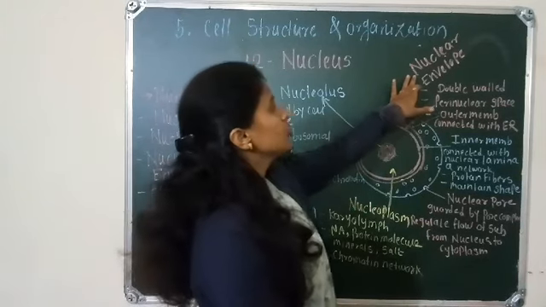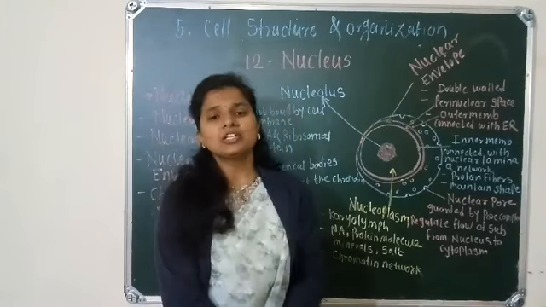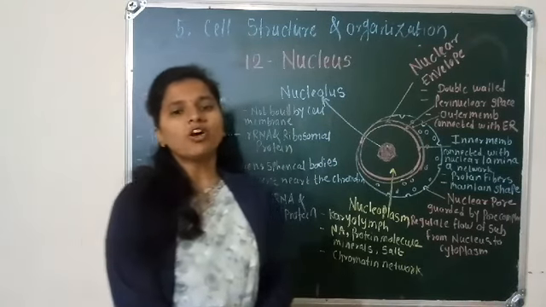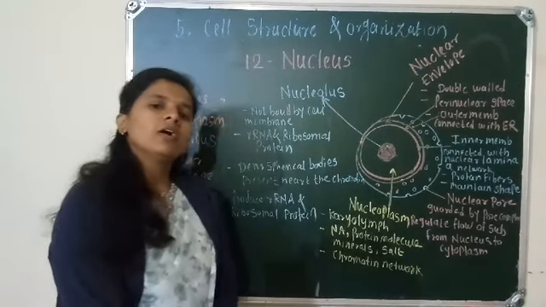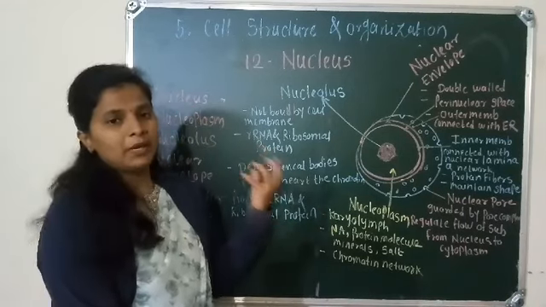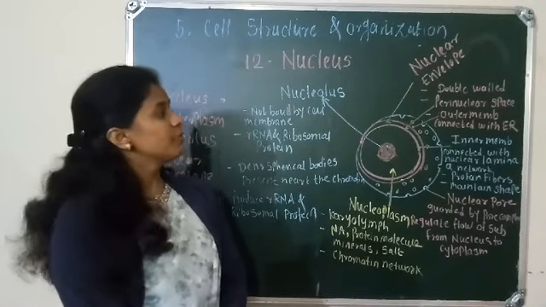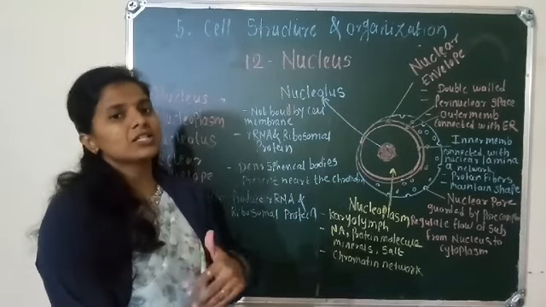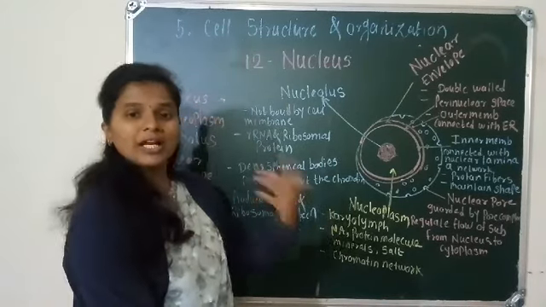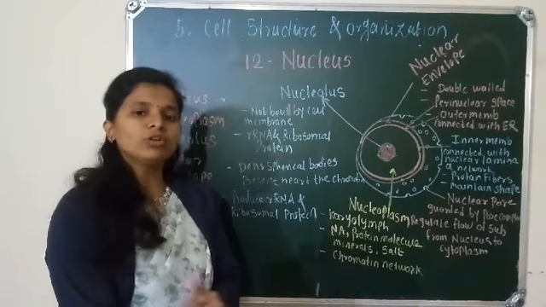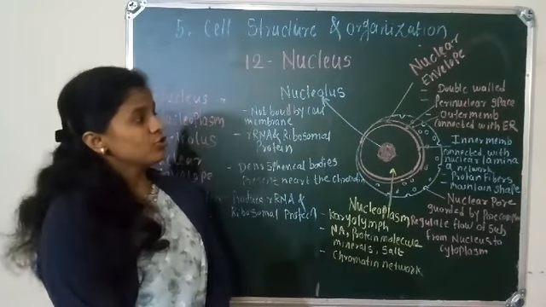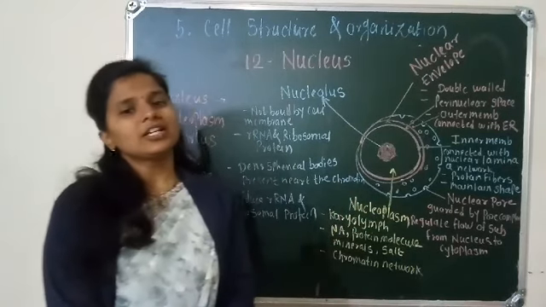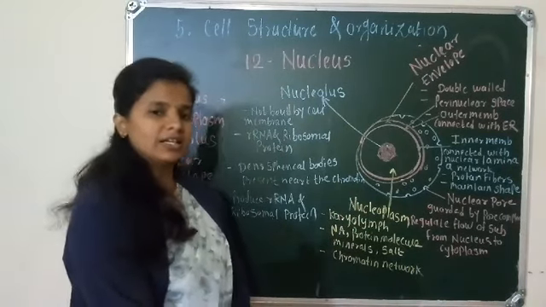First start with the nuclear envelope. What is meant by the nuclear envelope? The nuclear envelope is the outer covering of the nucleus, actually the membrane of the nucleus, which is made up of two layers. Like the mitochondria and chloroplast, the nuclear membrane or nuclear envelope is also made up of two layers. The outer layer is known as the external layer and the inner layer is also known as the internal layer.